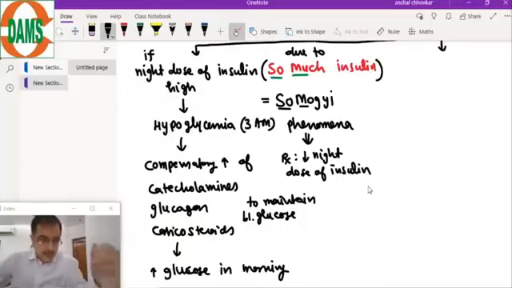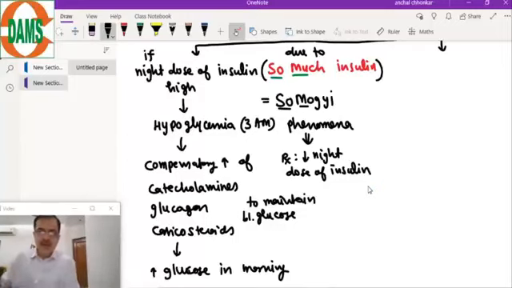Therefore, do not just go by the fasting values and start increasing the nighttime dose. No, ask the patient to check the sugar with an alarm clock. The patient will set an alarm at 3 a.m. and check the sugar levels at that time before taking a decision on nighttime insulin. This is one of the mistakes done. We see a fasting value is elevated, we start increasing the nighttime dose. But if it is a Somogyi phenomena, it will create more problems.